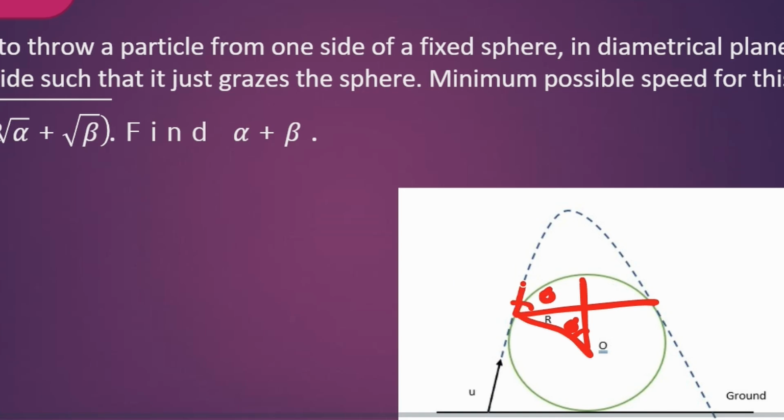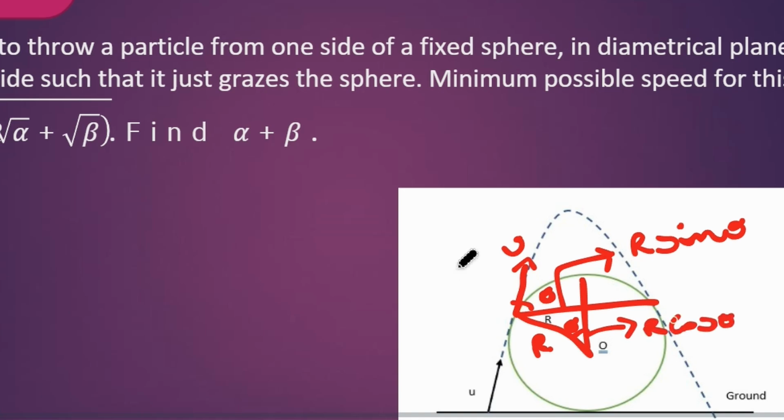Now at this particular point, let's say the velocity is v. This is also r. So from here, this particular distance becomes r sin theta, and this distance becomes r cos theta. And if you do the same thing, this also becomes r sin theta.